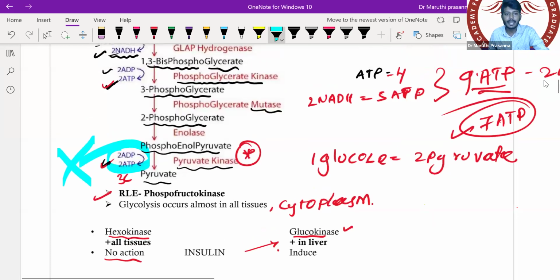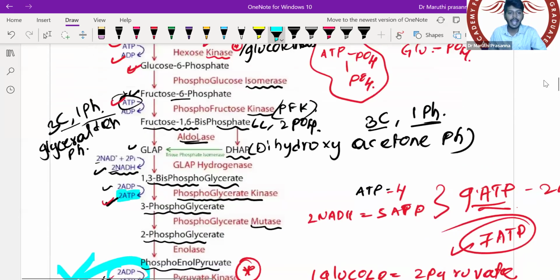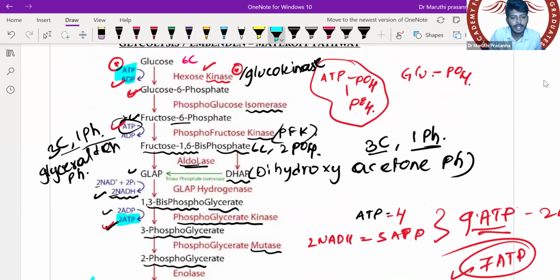Now the problem, my dear student, I will get 2 ATPs here, right? And I'm using the 2 ATPs earlier and I'm getting the 2 ATPs here. But sir, still I can have this NADH ATP, right? NADH ATP I can utilize, right?